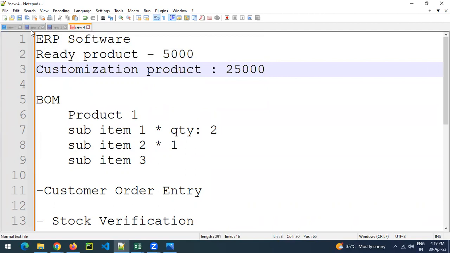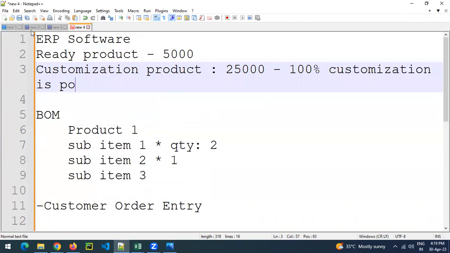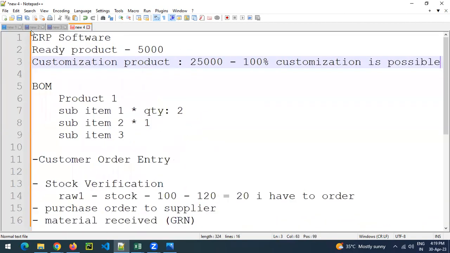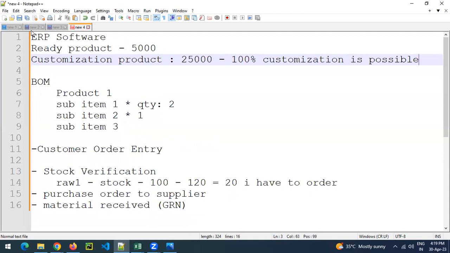But what is the benefit? Here, 100% customization is possible. Suppose you want to send SMS, email, or WhatsApp on your mobile, on an application, everything is possible. With a ready product, nothing is possible. Whatever they are serving, you have to take.